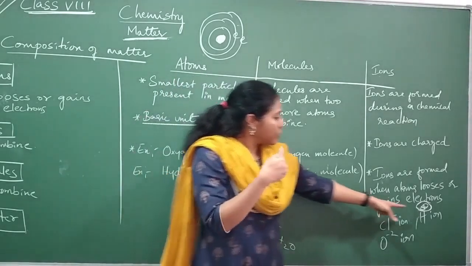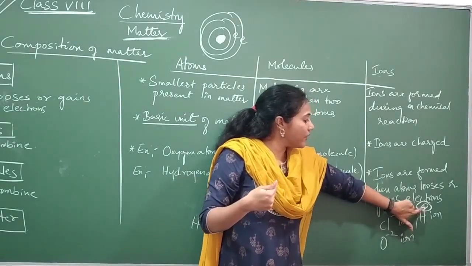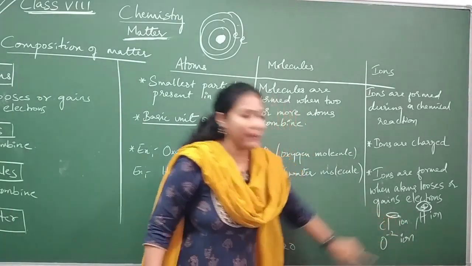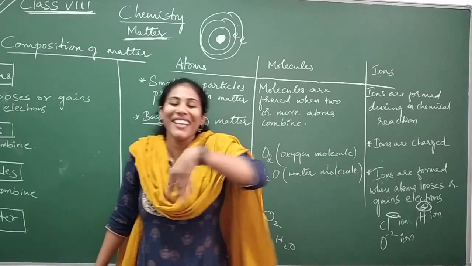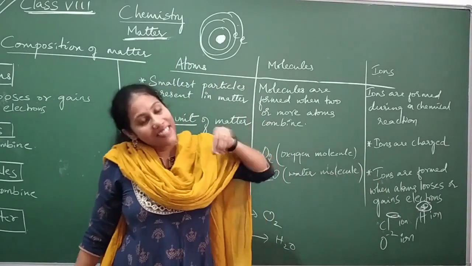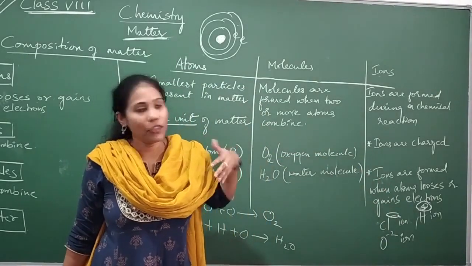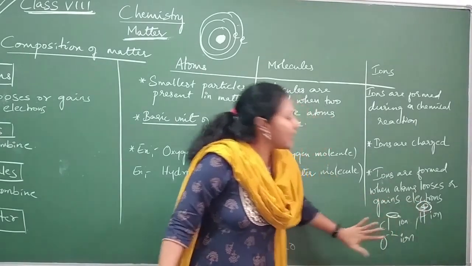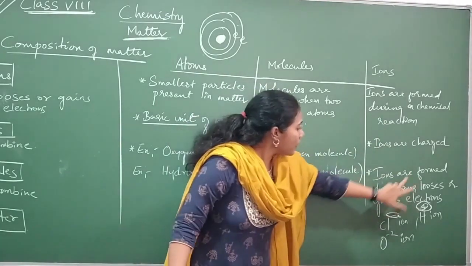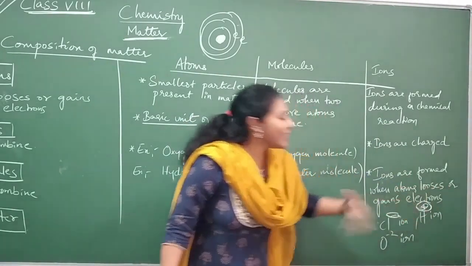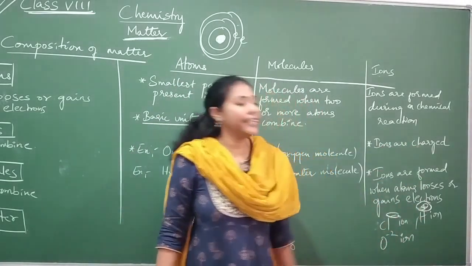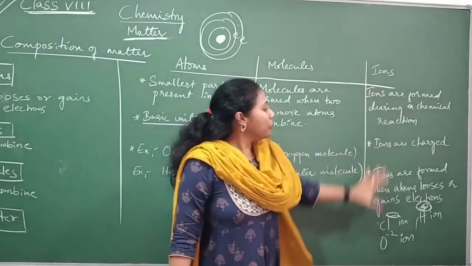So the one which is losing electron is indicated with the sign plus. The one which is gaining electron is indicated with the sign minus. Plus means that guy has lost electron during a chemical reaction. Minus means this particular guy is taking electrons from others. These guys we call ions. Ions are formed during chemical reaction, when atoms lose or gain electrons. And ions are charged, either positive charge or negative charge. So this is about ions.